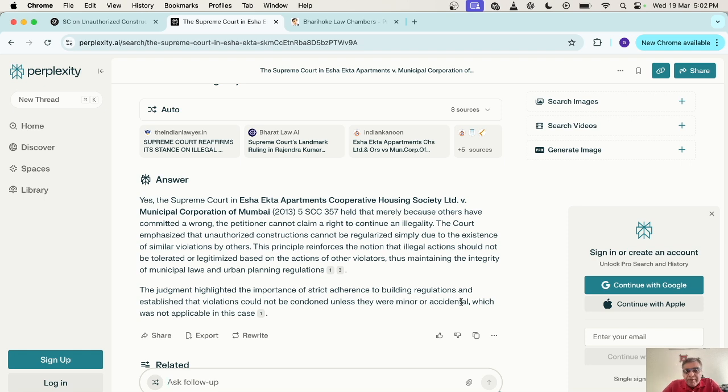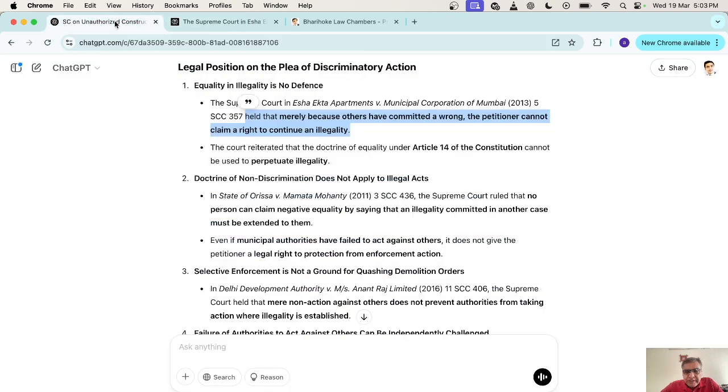That is exactly what I wanted for my argument. Now, of course, I knew this, but I thought that it is a good thing, especially for the younger ones who are at the nascency of your career. It will be a good sort of an example. Okay, so one judgment we have verified.